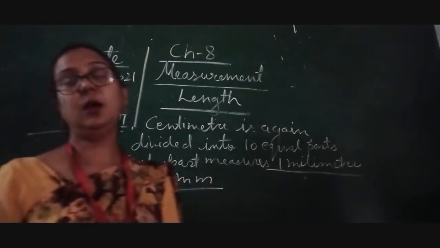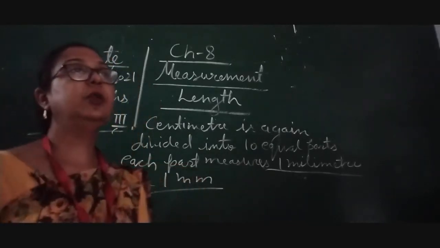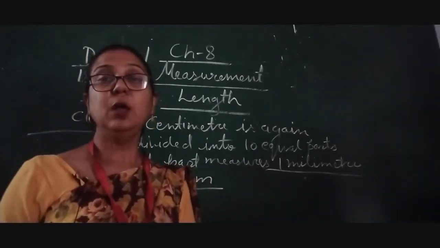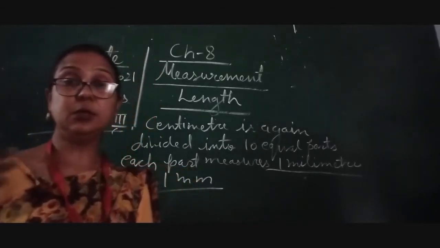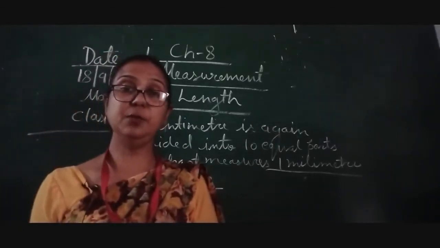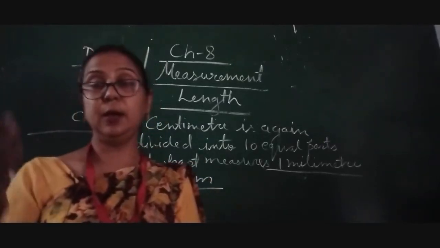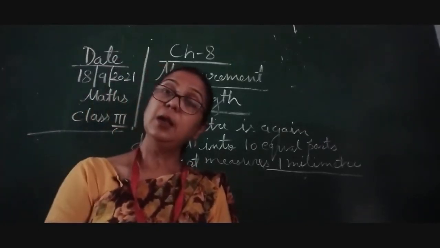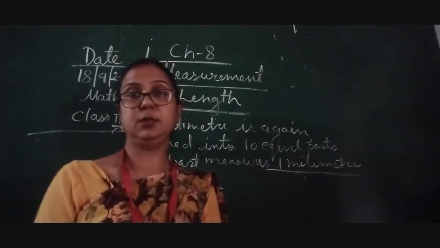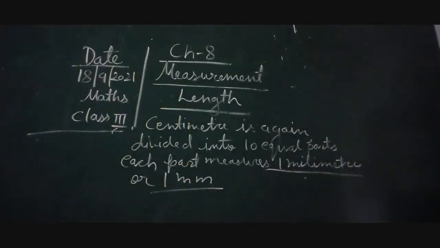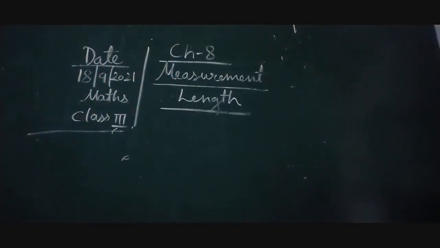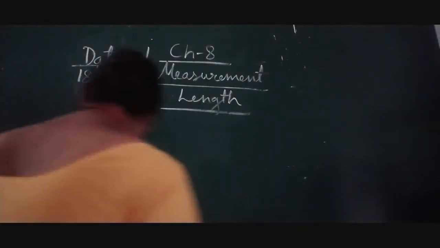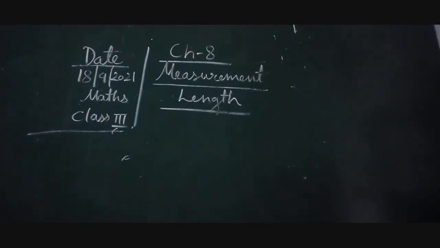Meter can be used for 50 meters or so, but if the distance is 1000 meters or 2000 meters, we cannot measure it that way. So it will be measured in kilometers. So now children, here you can see this is kilometers. Now it can be measured in the kilometer.